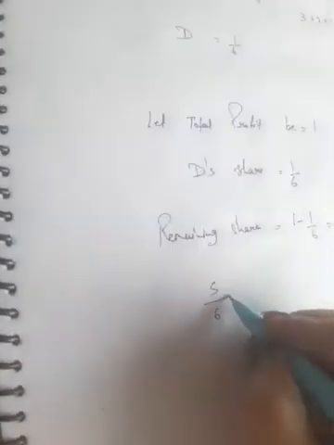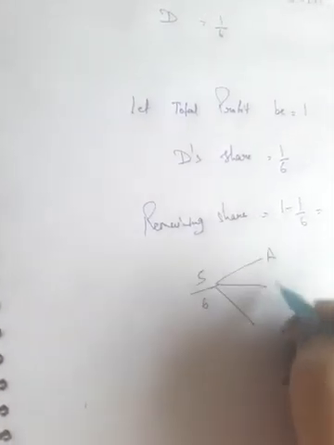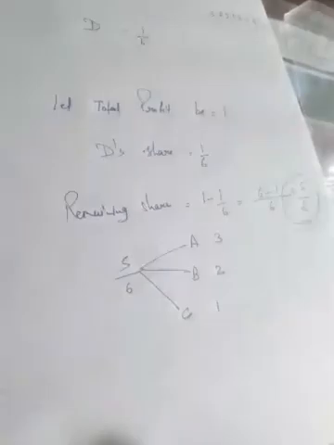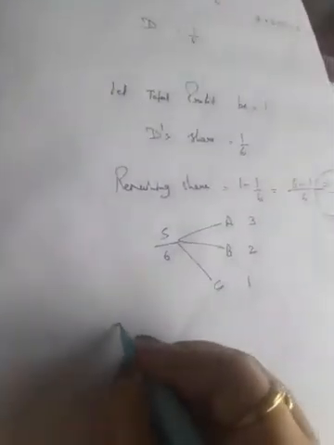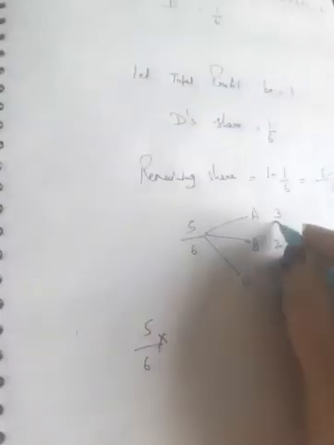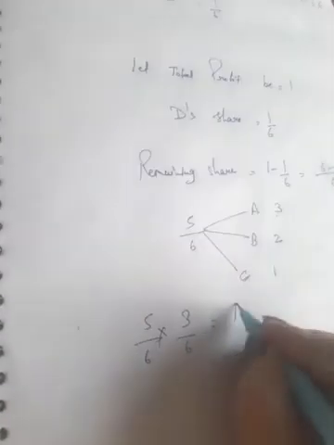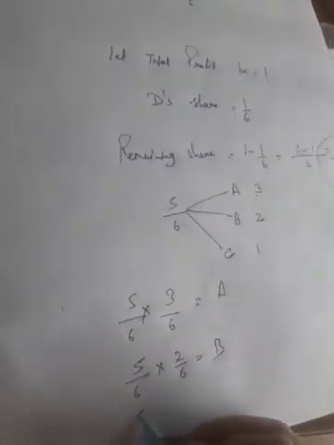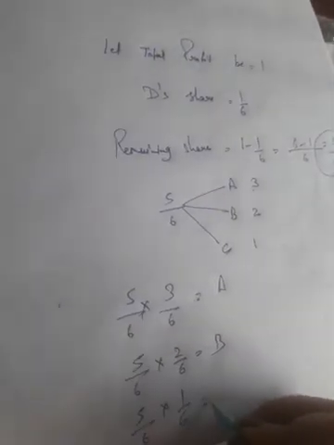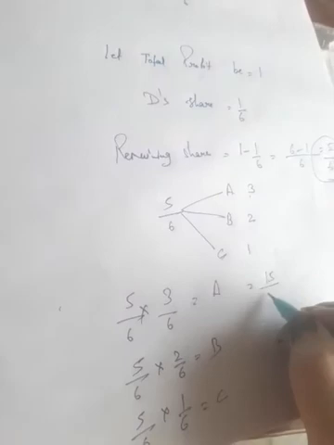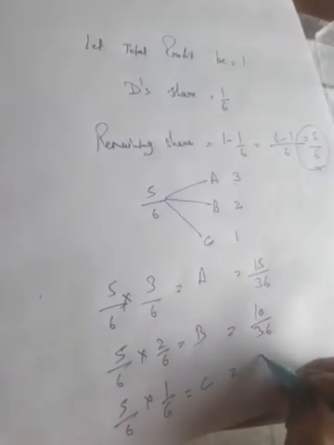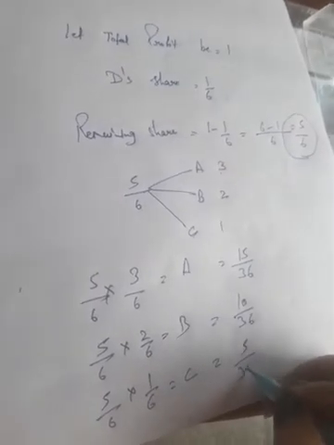Now, 5 by 6 will be distributed among A, B and C in their ratio 3, 2 and 1. 5 by 6 multiply 3 by 6 for A, 5 by 6 multiply 2 by 6 for B and 5 by 6 multiply 1 by 6 for C. So A's new share is 15 by 36, B's new share is 10 by 36 and C's new share is 5 by 36.